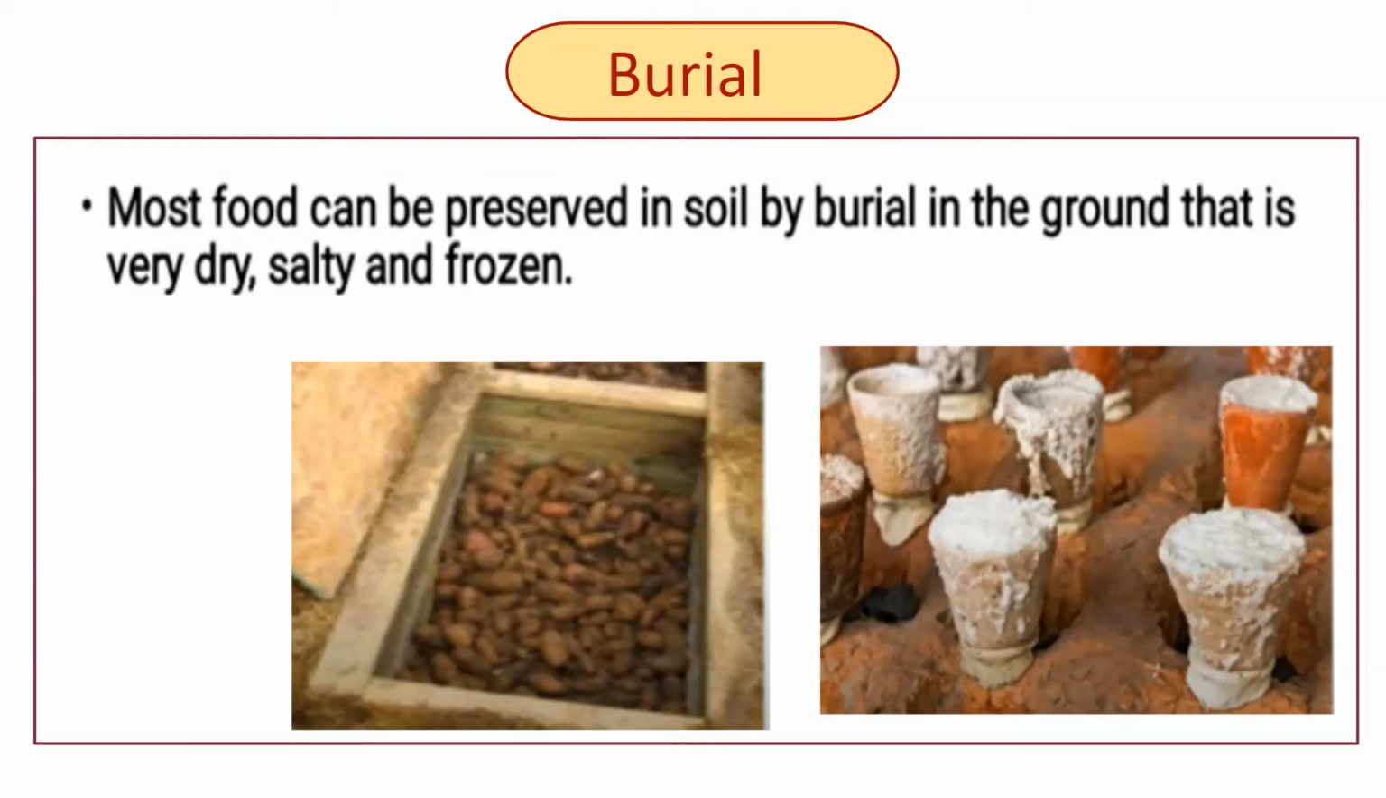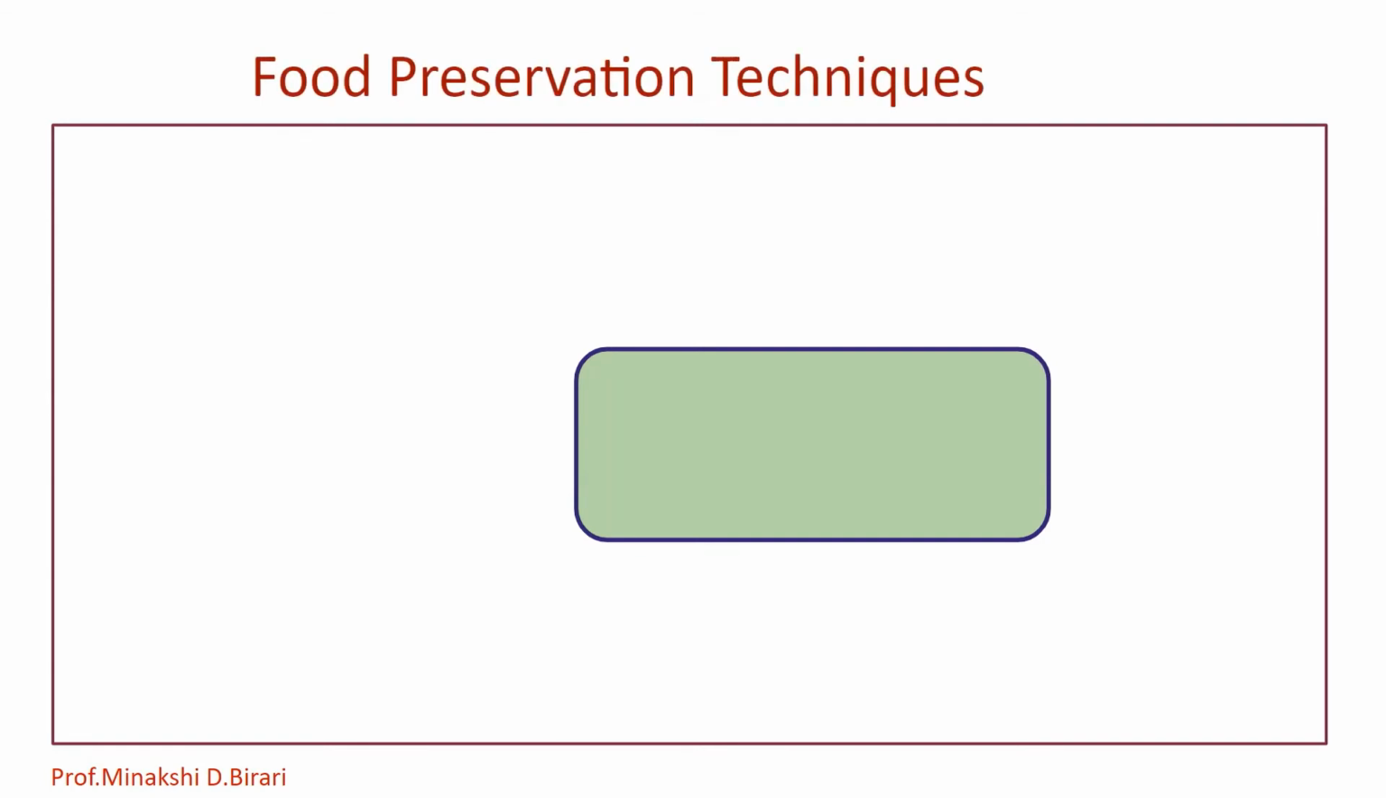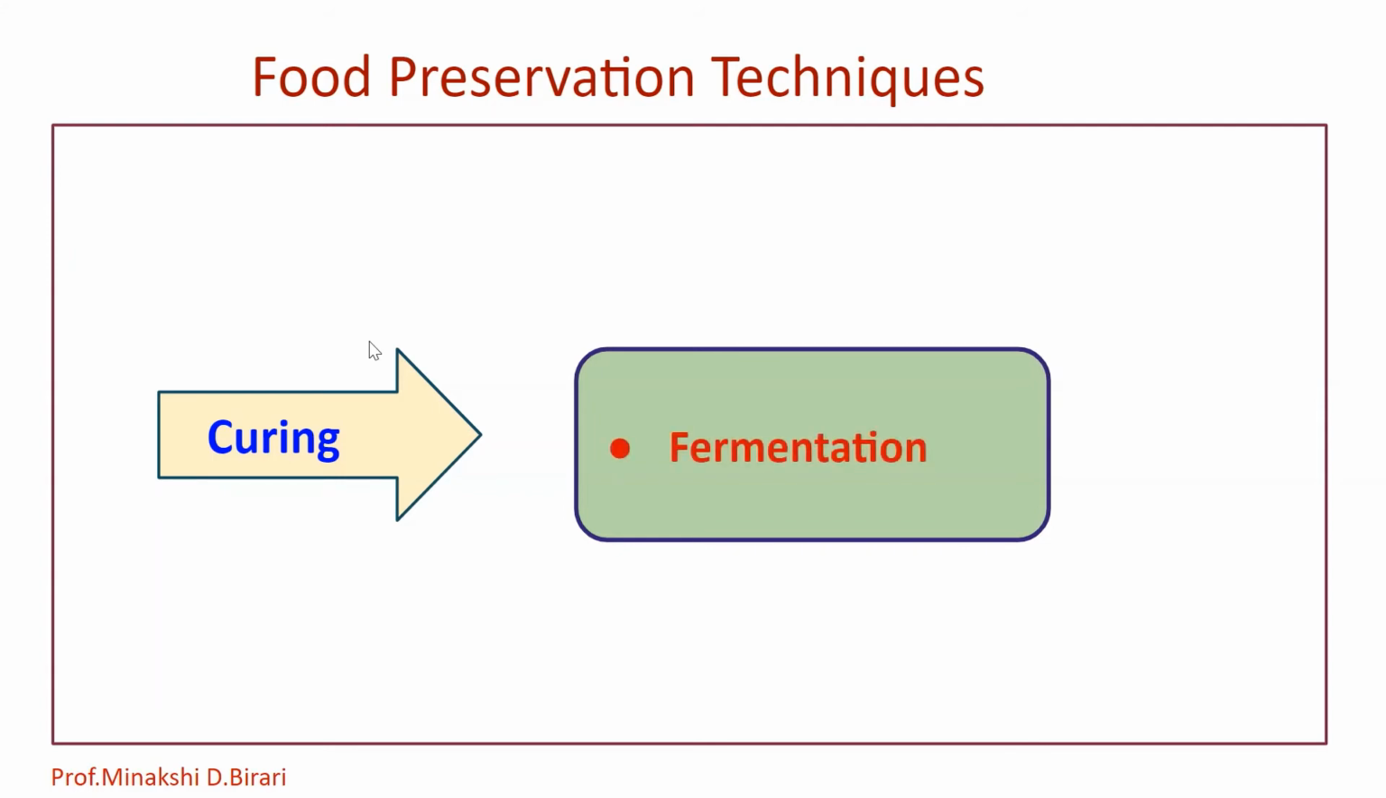So these are the different traditional techniques which are used for preservation of food, which include drying, cooling, freezing, heating, salting, sugaring, smoking, pickling, canning and bottling, gelling, jugging and burial. Now let's see another industrial or modern technique which is also used for preservation of food. One of the techniques used for the preservation of food is curing, which includes fermentation. So first of all, let's see about curing.